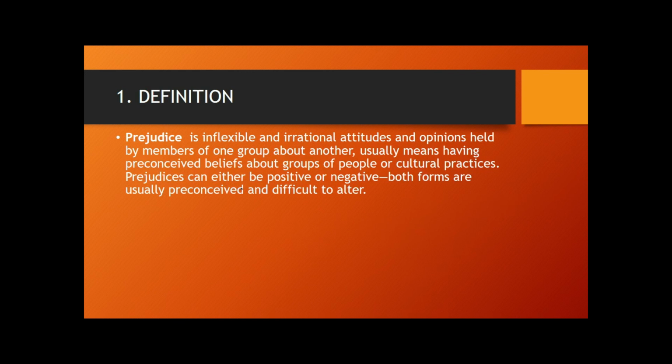What this definition is talking about is that prejudice is our preconceived beliefs about a people or a group. Then it talks about that there are two types of prejudices. It can either be positive or it can be negative. They have their own impact. And it also talks about how it is very difficult for anyone to alter someone's prejudiced beliefs.